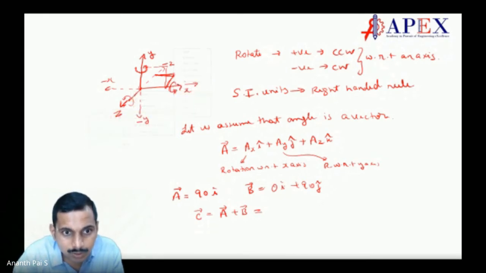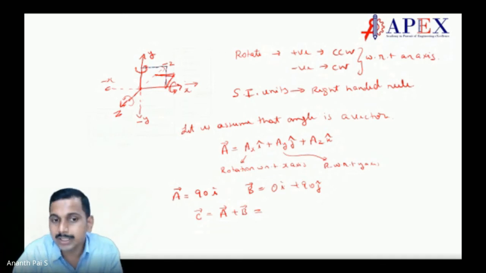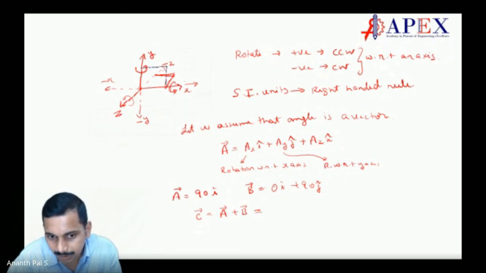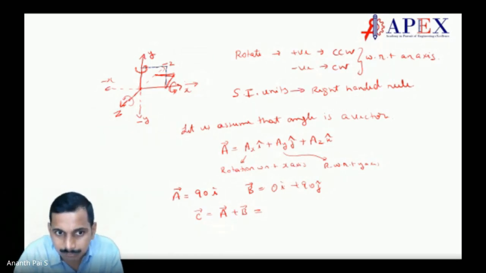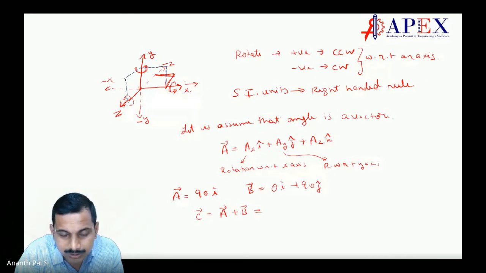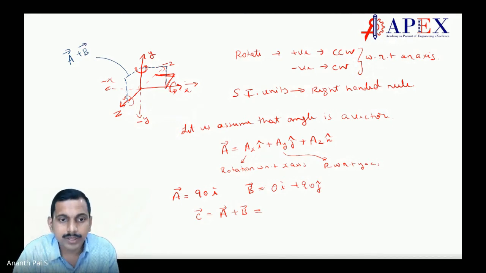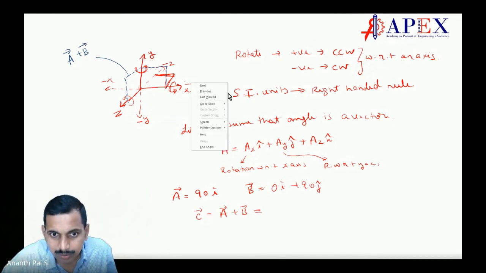Okay, so it will come over here. 90-degree rotation, correct? So we are putting 90i. Then if I put 90j, how will it come? It will be here. Correct, students? So the final position is somewhere here, correct? This is 90i plus 90j, A plus B. Make sense? Okay. Now next I will use another color.